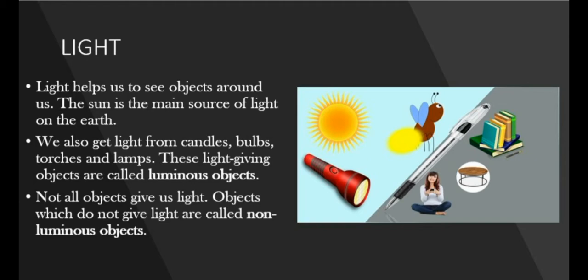So these light giving objects are called luminous objects. But not all objects are luminous, meaning not all objects give us light. The objects which do not give us light are non-luminous objects, as you can see in the picture.